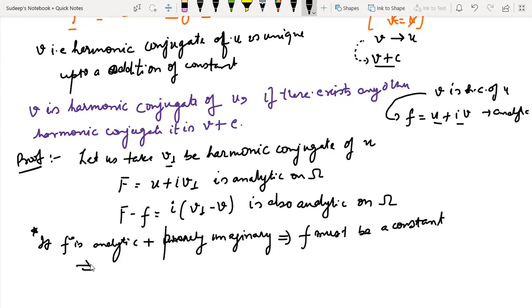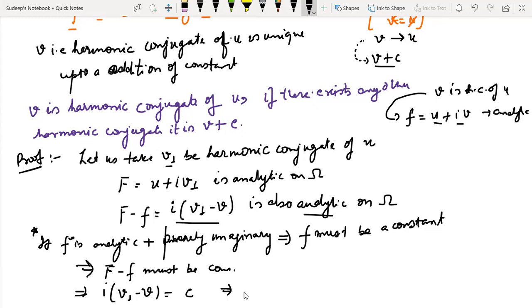It implies what? It implies that capital F minus f, which is analytic and also purely imaginary, must be a constant. And what does it imply? It implies iota v1 minus v should be a constant, and it implies that v1 should be equal to v plus some constant.